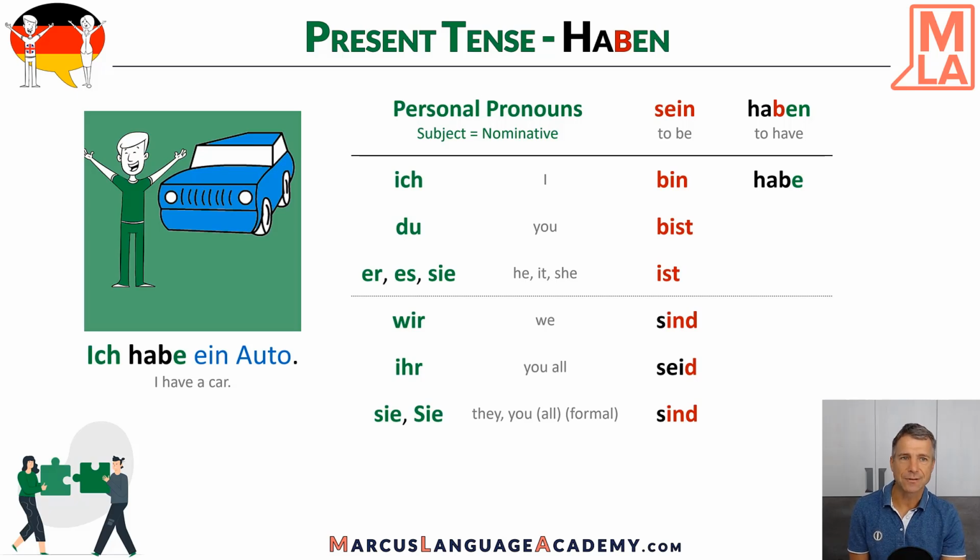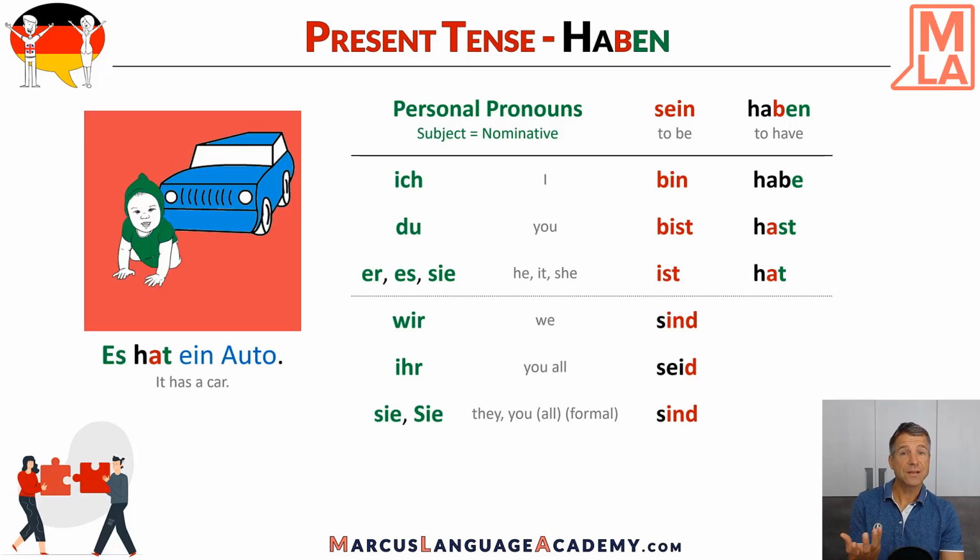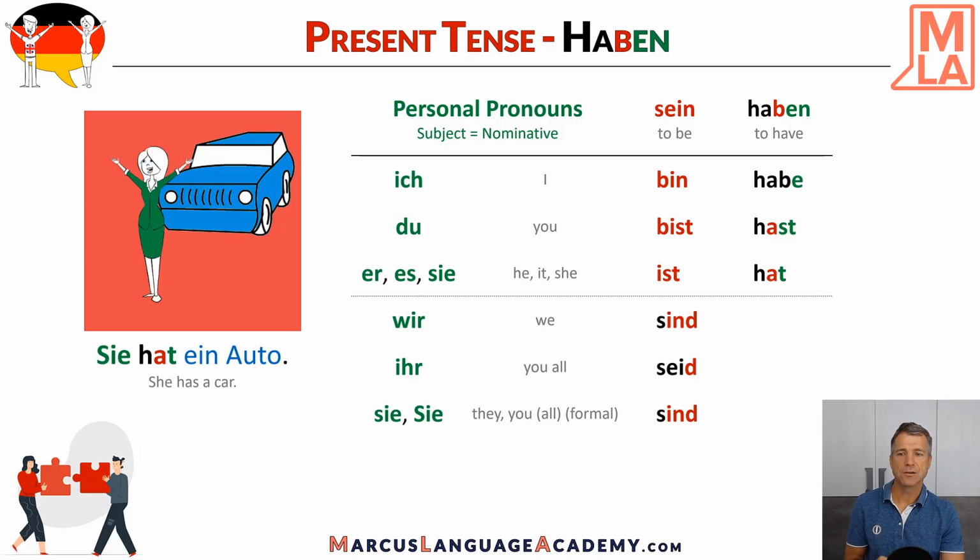The second person becomes irregular. Du hast, because the b here disappears. Du hast ein Auto. You have a car. Third person, it's the same. Er hat ein Auto. The b also disappears, so it's also irregular. Therefore, the background color is red here. Er hat ein Auto. He has a car. It's the same thing. Es hat ein Auto. And sie hat ein Auto. Third person singular, hat.